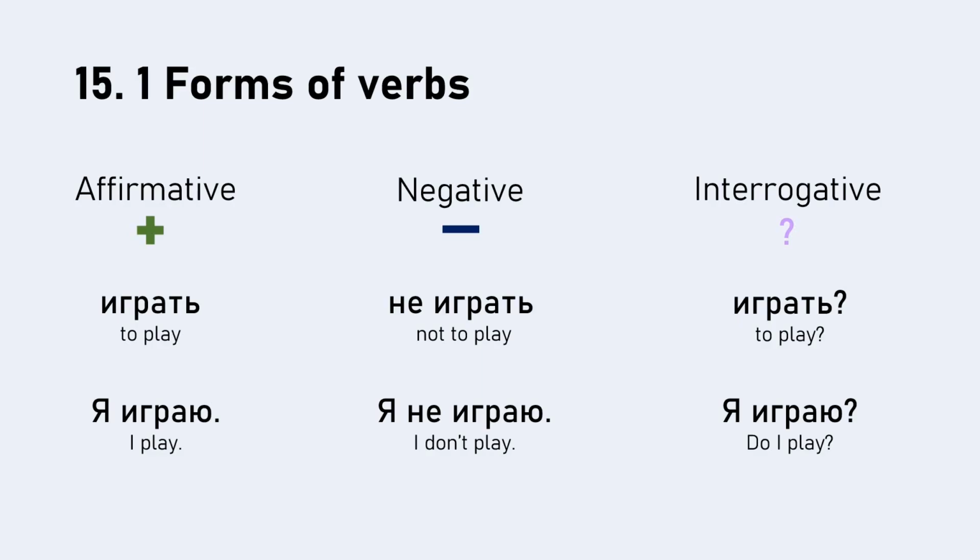Let's now practice this a little bit. I'd like to show you a new verb first of all that we'll be using for the rest of this video, and that will be плавать. Плавать means to swim. So why don't you pause the video now and try conjugating it.